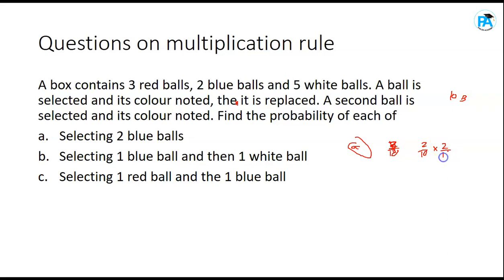So 2 over 10 times 2 over 10. Do you get it? If the question said it is not replaced, then it will be 2 over 10 times 1 over 9. We'll come to that one later.